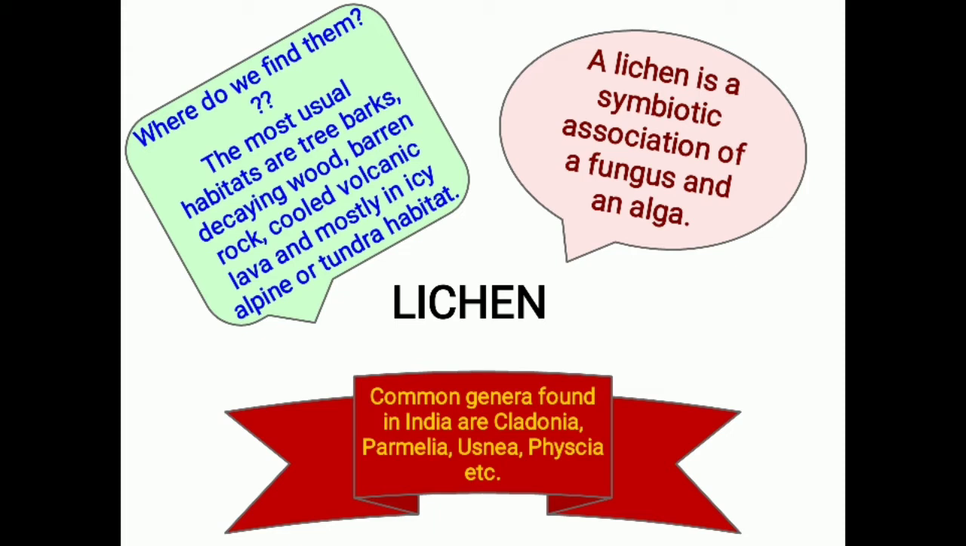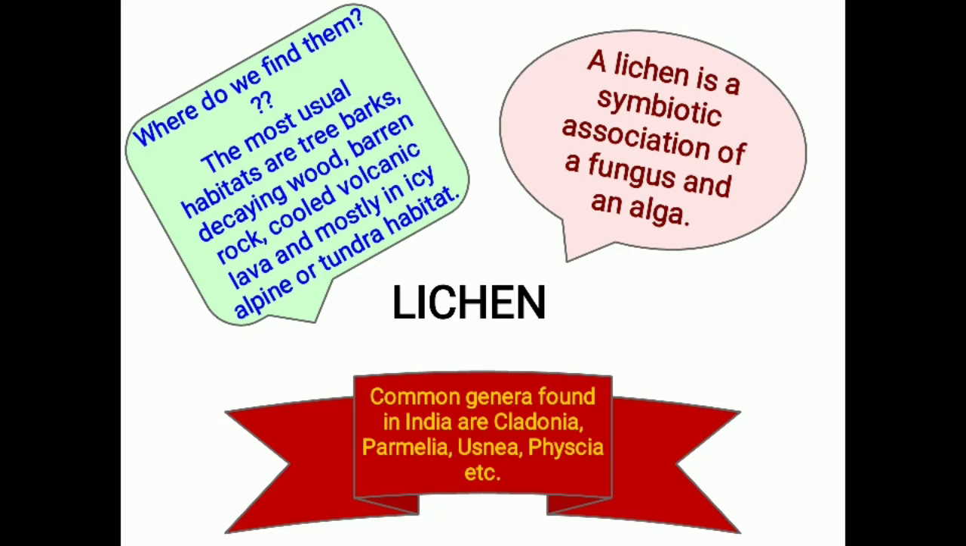Now the question comes: what is the composition of the lichen? As we know, lichen is a symbiotic association of a fungus and an alga. Not all types of fungus or alga come together to form the mutual relationship. Here the fungi are mostly from the Basidiomycetes and the Ascomycetes classes, and the algae are generally green algae and blue-green algae. The blue-green algae are also called cyanobacteria.